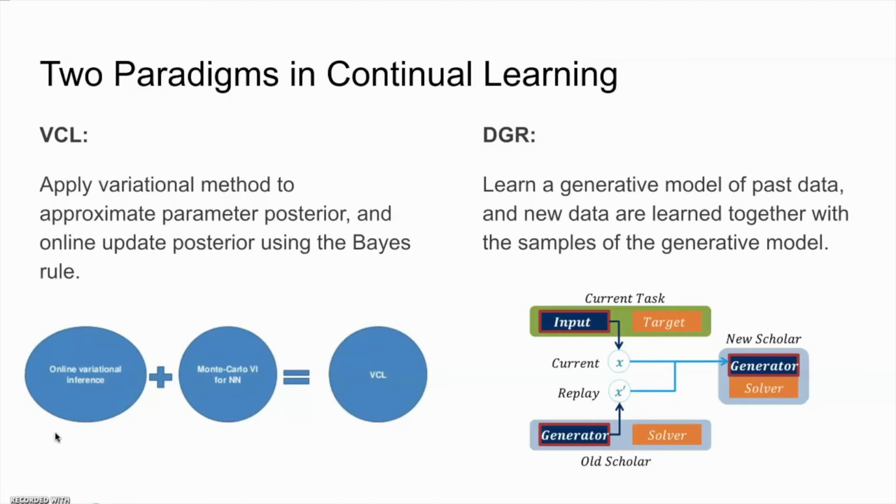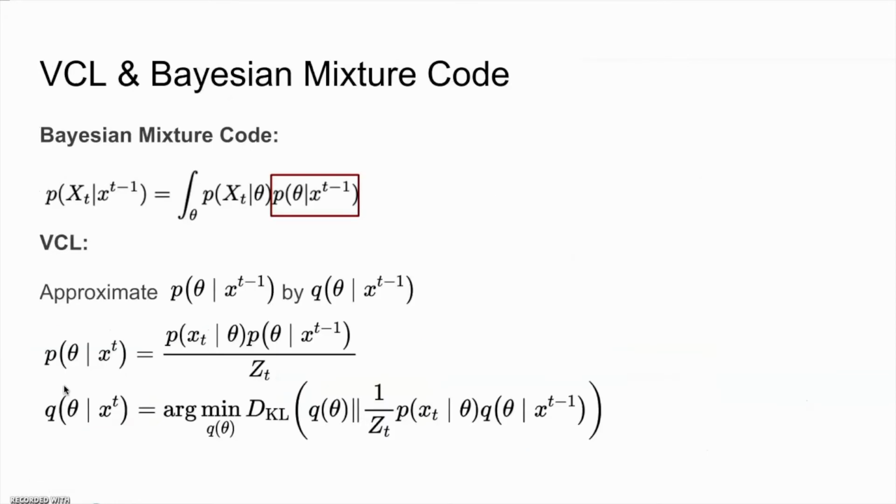In such methods, people usually learn a generative model of past data, and new data are learned together with the samples of the generative model. From the perspective of compression, these two methods can actually be considered as approximations to two prequential coding methods that we discussed before. For example, VCL can be considered as a continual learning approximation of Bayesian mixture code.